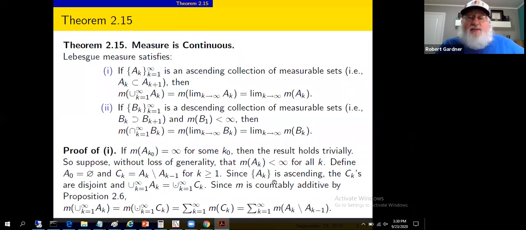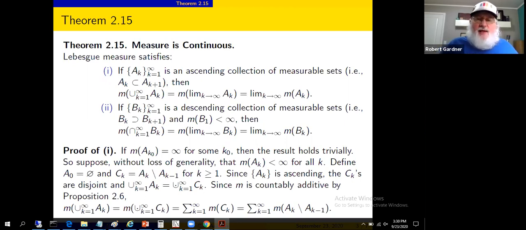The A sub k's are an ascending sequence by hypothesis. So the C sub k's, then, they're disjoint, ascending and nested. The C sub k's are disjoint. C sub 1 contains A sub 1. C sub 2 contains the stuff in A sub 2 that's not in A sub 1. C sub 3 contains the stuff in A sub 3 that's not in A sub 2. And A sub 2 includes A sub 1. It's an ascending sequence. So yes, the C sub k's, so defined, are disjoint.